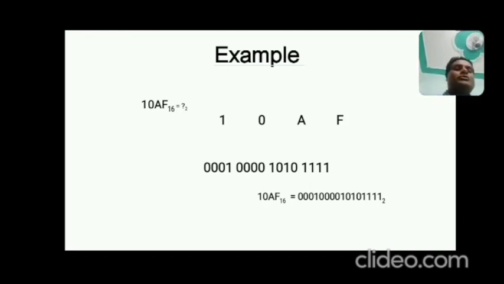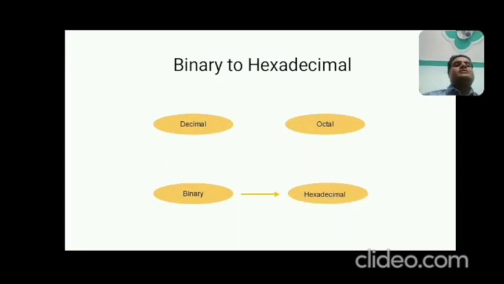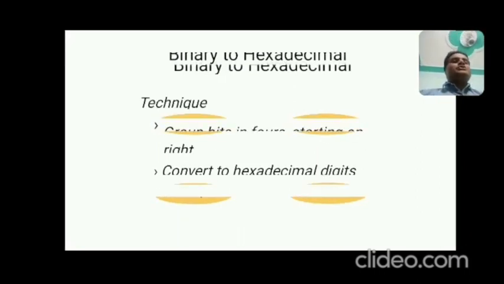So now move to the point. 10AF in hexadecimal is equal to, you can combine all these binary bits: 0001, 0000, 1010 and 4 times 1 in binary. Very simple. You first separate all the digits of the hexadecimal, write the binary equivalent of each and combine them. Now come to the next conversion, that is binary to hexadecimal, that is 2 to 16.